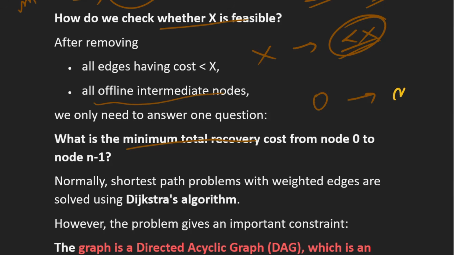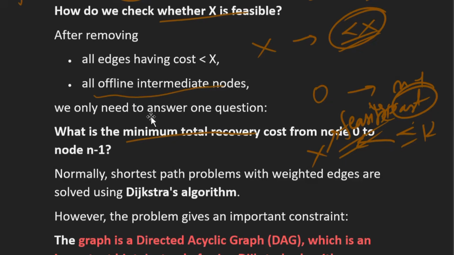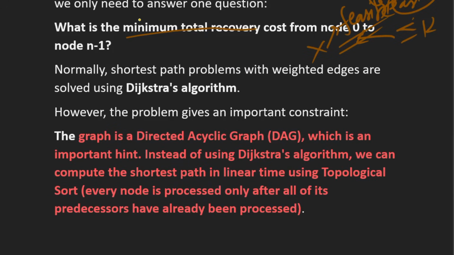From node 0 to node n minus 1, what is the cost? That we have to check. And if this cost is less than k, then that particular x is feasible, right? Now what we need to do is find the minimum cost from node 0 to node n minus 1.